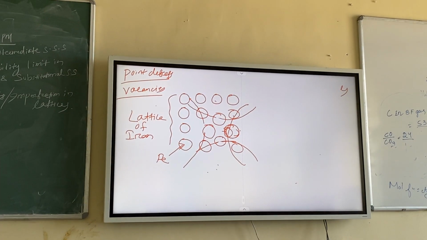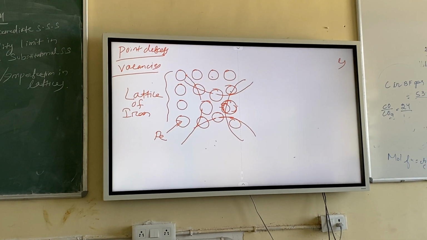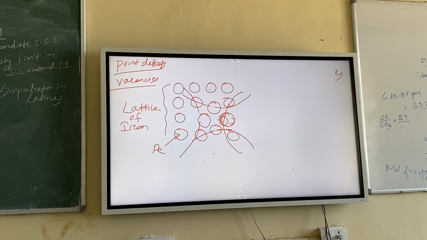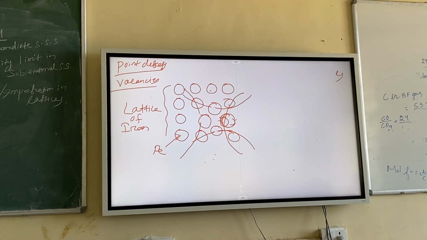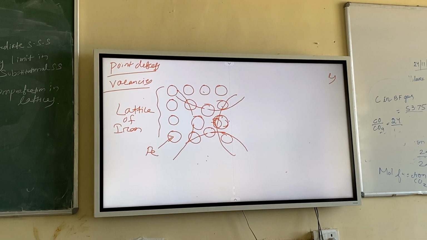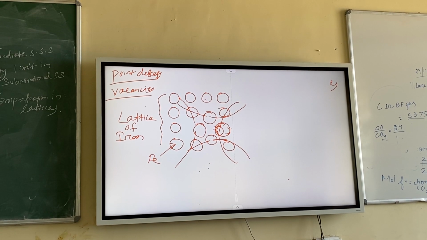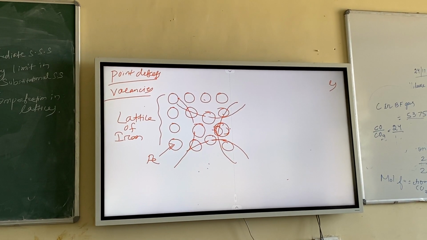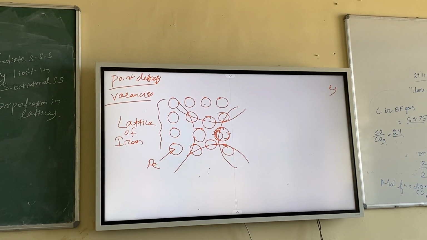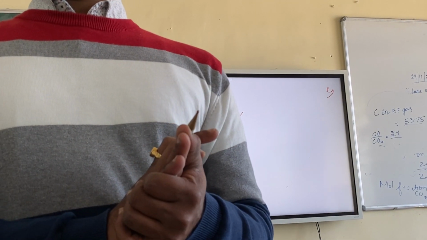So what will happen to the lattice? The lattice will again be distorted. Obviously, there is a distortion in the lattice surrounding a vacancy. But is this kind of distortion compression or tension? Just have a look. It is tension. Like when you insert carbon into a void, the carbon size is big, so carbon pushes all the iron atoms. That is compression. So this will be tension. Atoms are coming close, so this is tension. You should remember, you should not be confused over there. I am talking about that area only. So that area will be in tension now. There will be a tension strain field.